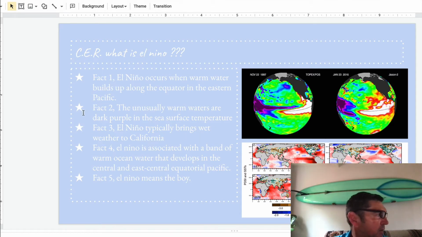Fact, which we have right now. Fact number 2. The unusually warm waters are dark purple in the sea surface temperature, telling us about the map. Fact number 1, drum roll please. El Nino occurs when warm water builds up along the equator in the eastern Pacific. There's our equator, colder waters at the top. Warmer water brings in warmer temperatures because the surface temperature, heated from the sun, impacts the air temperature. Oh yeah, that's a little review.